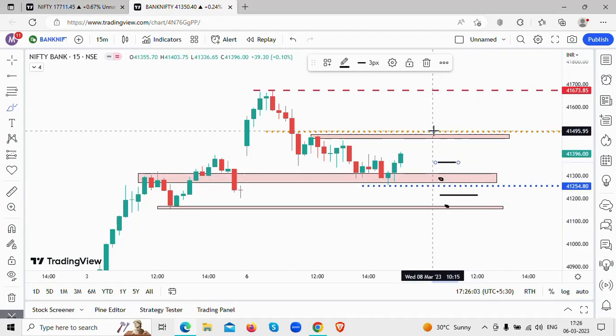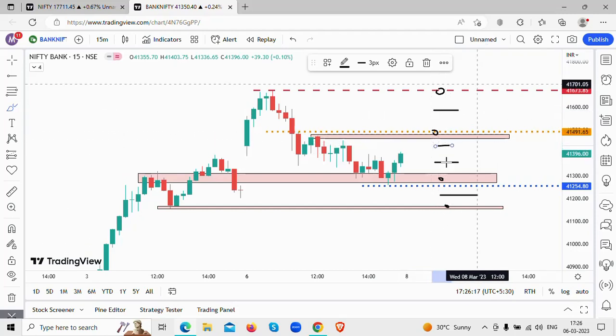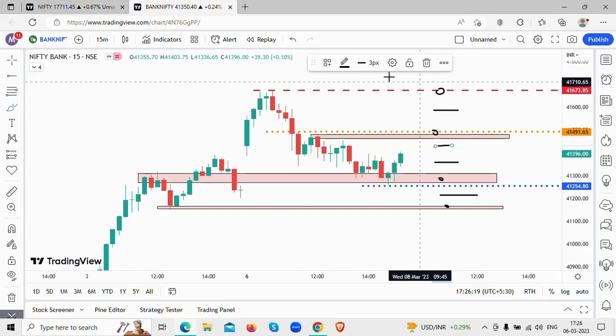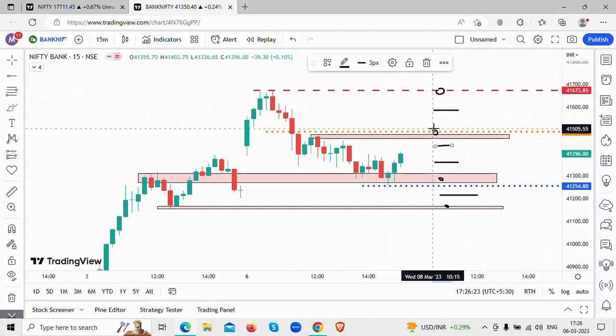If there is a gap up to this particular level, this is a resistance zone, or if there is a gap up to this other level, we are going to look at shorting if and only if there is a signal to short. If there is a gap up in between, we are going to wait for our levels to be touched and get a sell signal, and then we are going to look at a short trade. If there is no trigger, until then we are going to wait and watch.